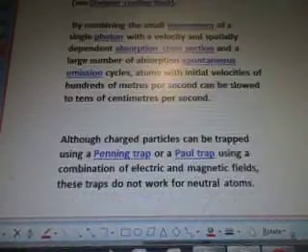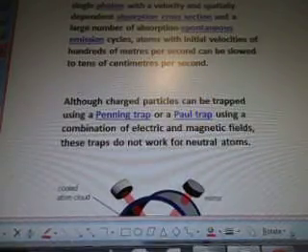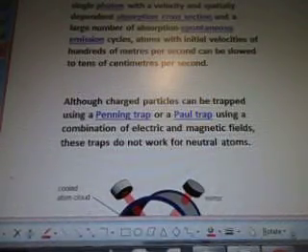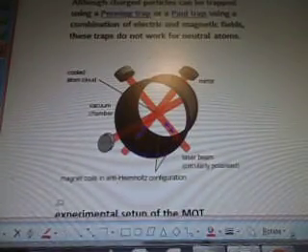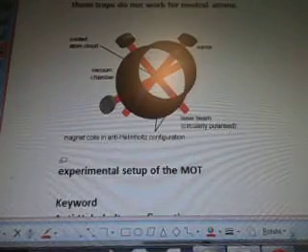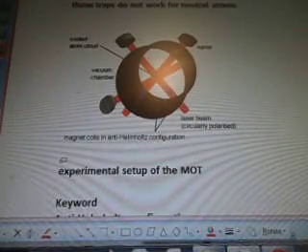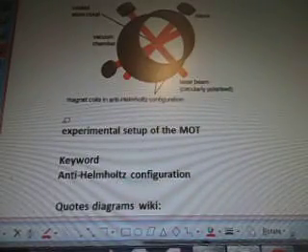I'm running out of battery power. Although charged particles can be trapped using a Penning trap or a Paul trap using a combination of electric and magnetic fields, these traps do not work for neutral atoms. So here's a diagram showing a mirror, cold atom cloud, vacuum chamber, laser beam circularly polarized, and magnet coils in Anti-Helmholtz configuration. So this is the experimental setup of the MOT.